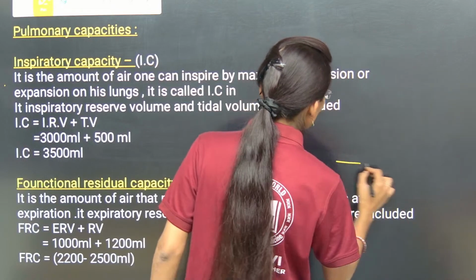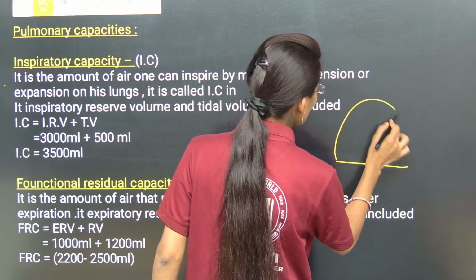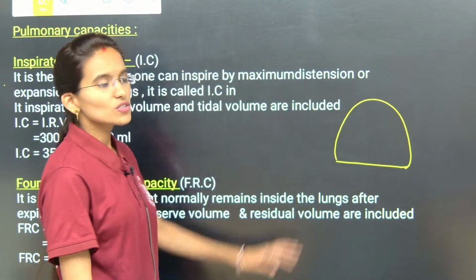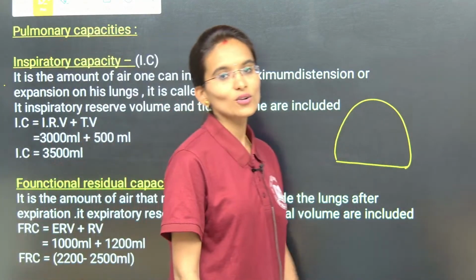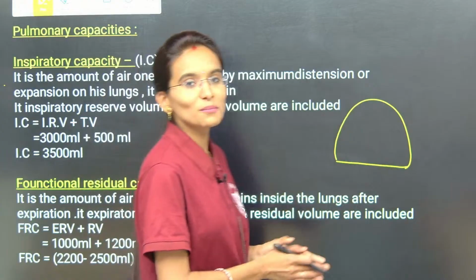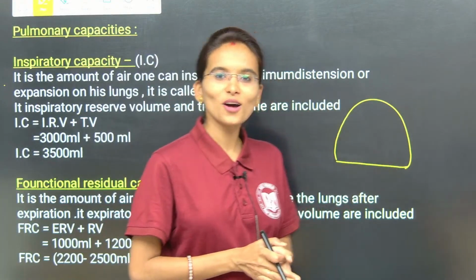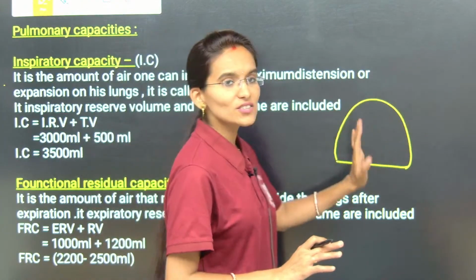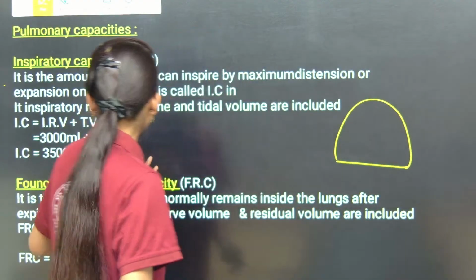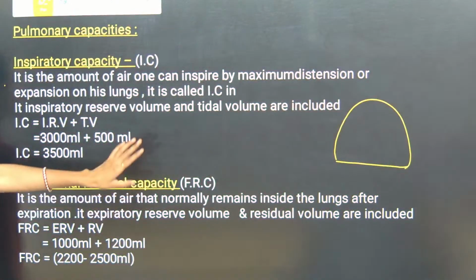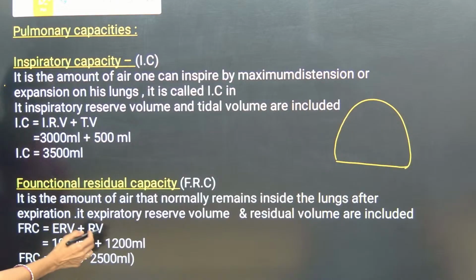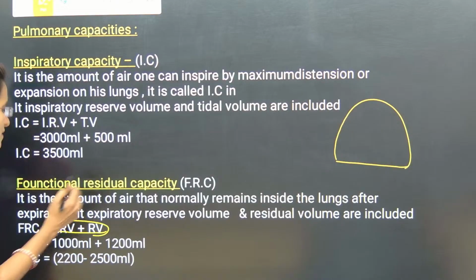So once again, have a look at this particular diagram. Just imagine this as a lung. The diagram seems weird, but just understand the concept, my dear students. Now look here: functional residual capacity is the sum of ERV plus RV.